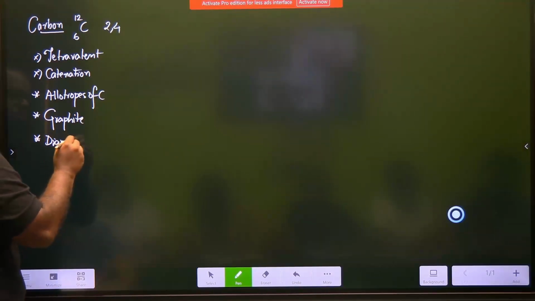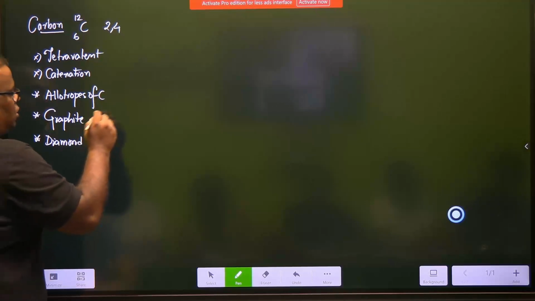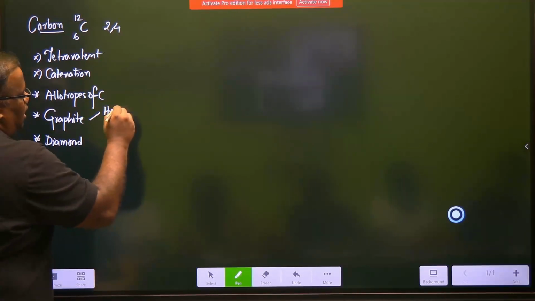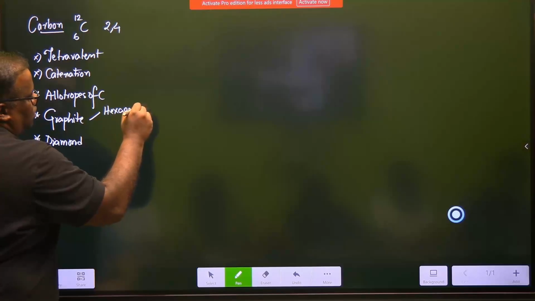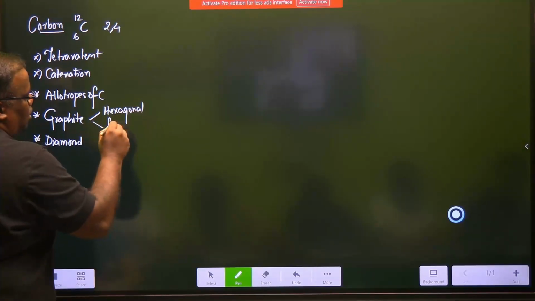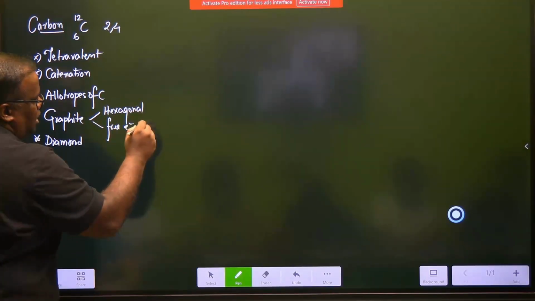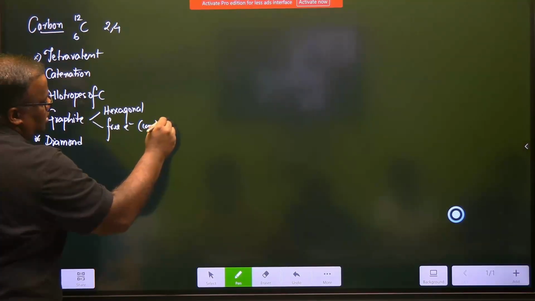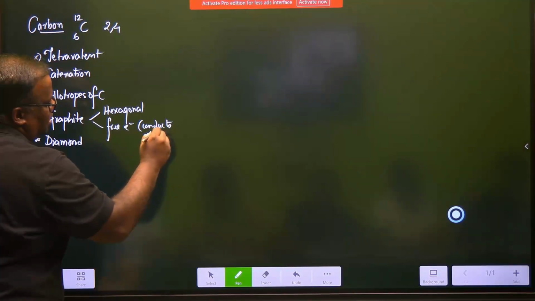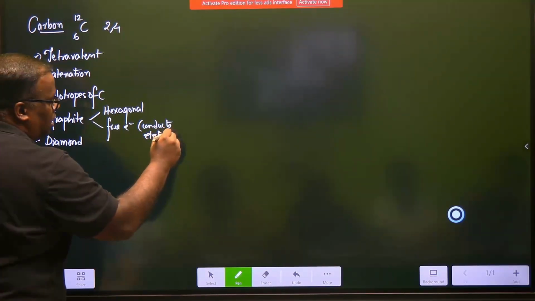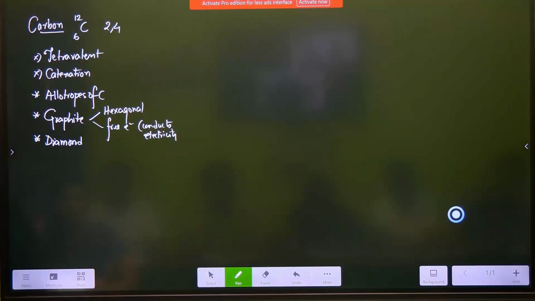When we studied about graphite and diamond, typically in structure, we studied that graphite has got a hexagonal structure. This is what is important. It has got free electrons. As a result, it conducts electricity. Okay? It conducts electricity. Right.